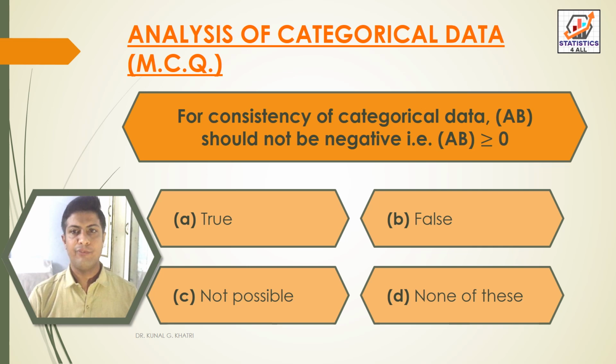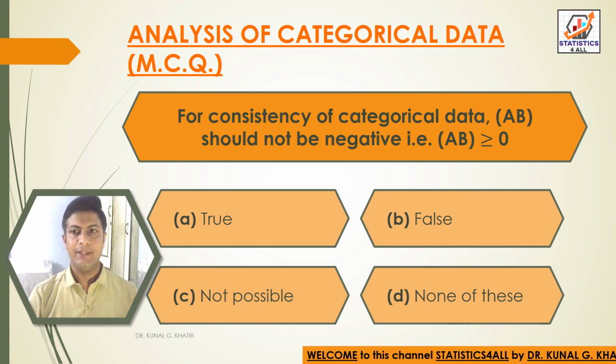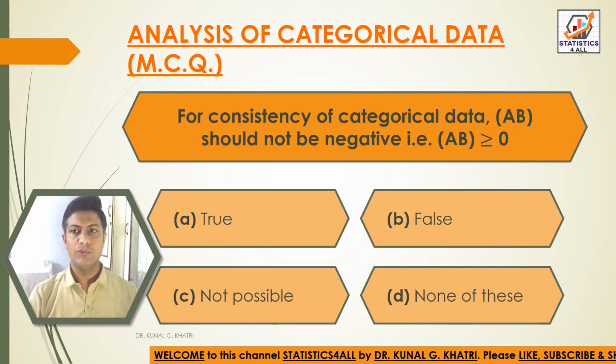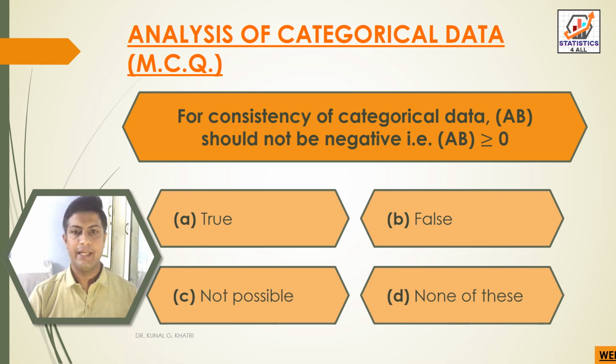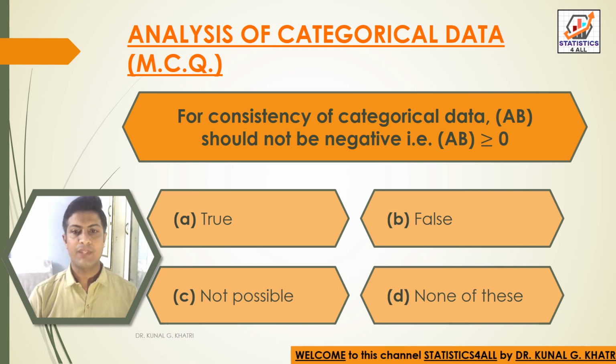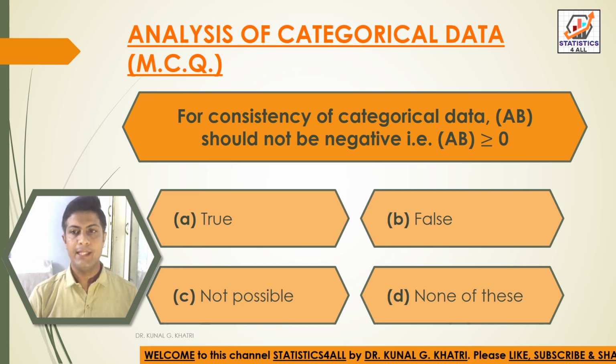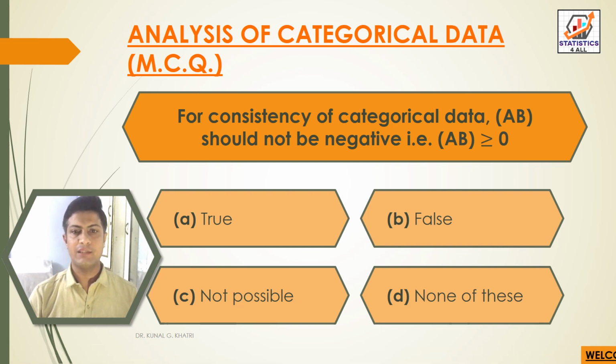Next question. For consistency of categorical data, AB should not be negative, that is, AB greater than or equal to 0. Option A, true, option B, false, option C, not possible, and option D, none of these. So here we have answer option A, that is true. For consistency of categorical data, AB should not be negative, that is AB should be greater than or equal to 0.